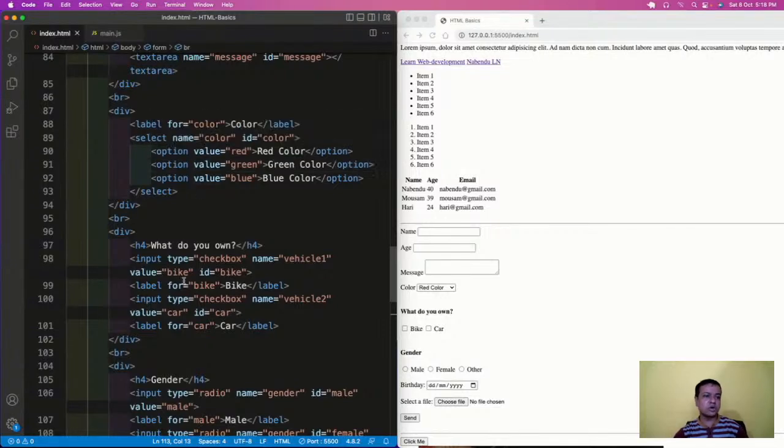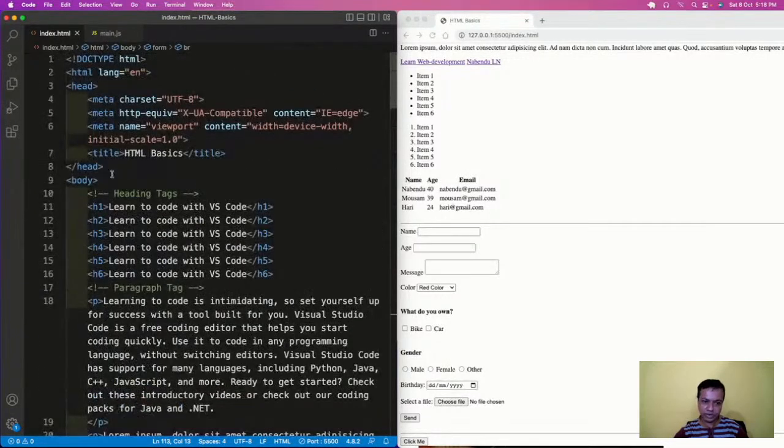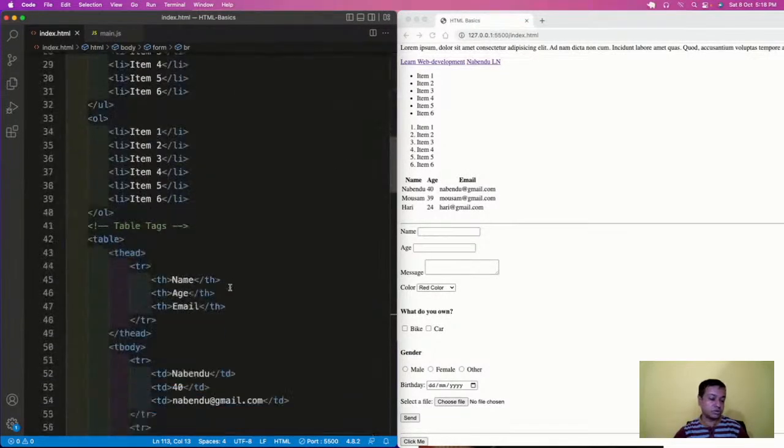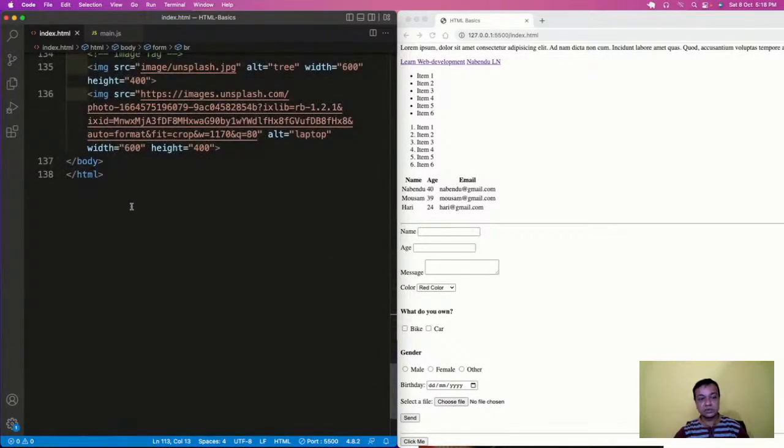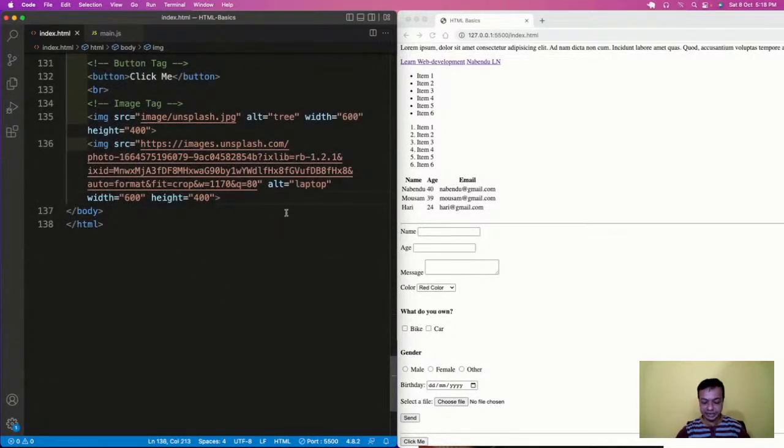Just like Mosam had told how to include the CSS, maybe he had included it here. JavaScript we generally include at the end, before the body is ending. So we're going to include it here. I'm going to take script src, and then I'm going to take the main.js. Main.js I'll do and save it. Main.js I've taken.